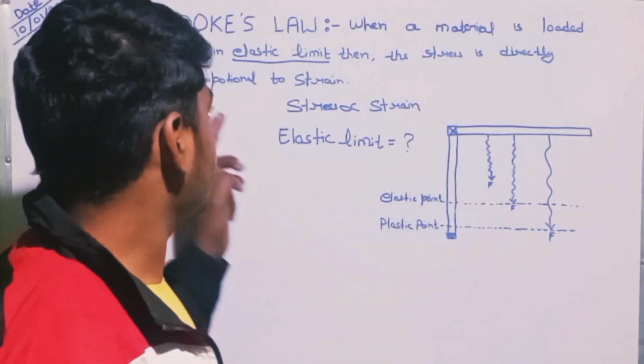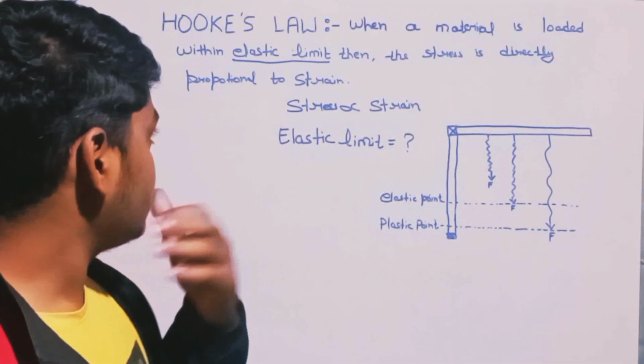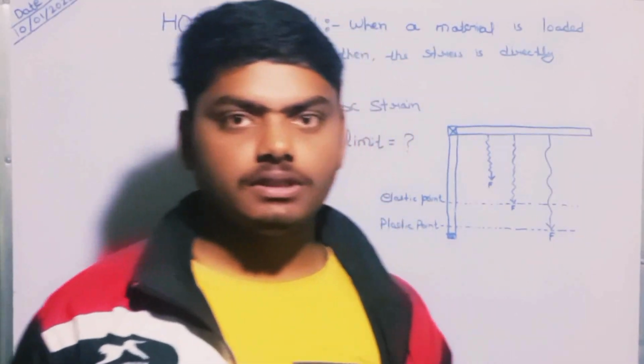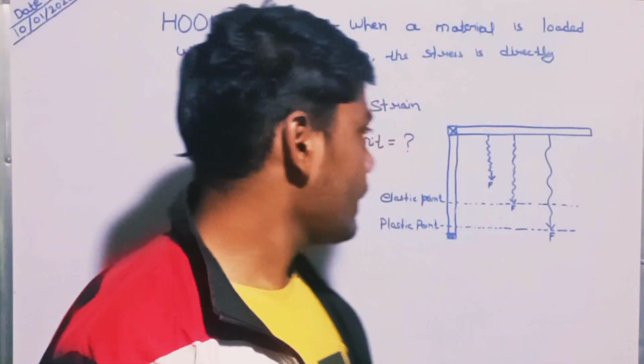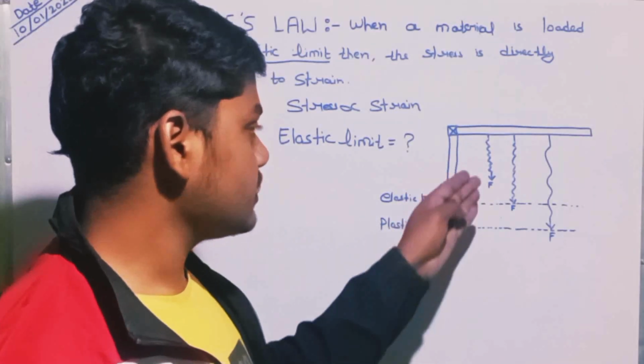When a material is loaded within elastic limit, then the stress is directly proportional to strain. Here the term elastic limit. Let us understand the term elastic limit.